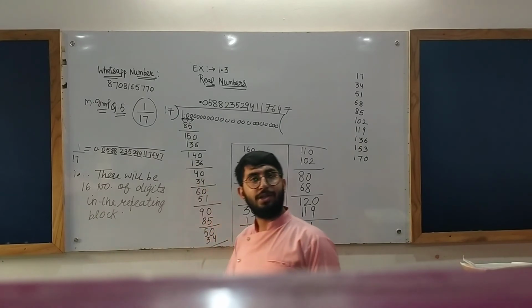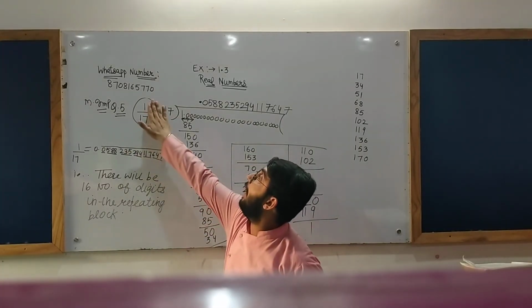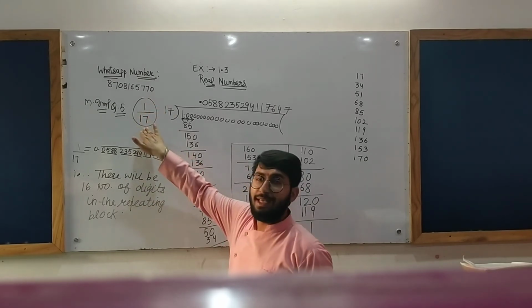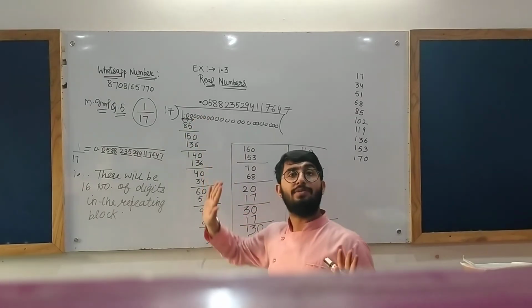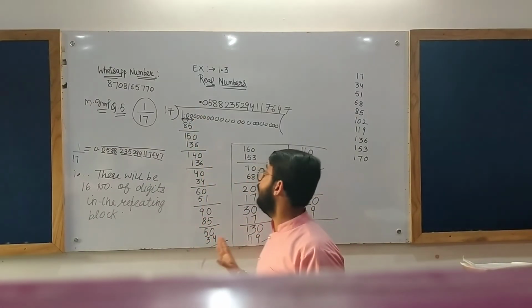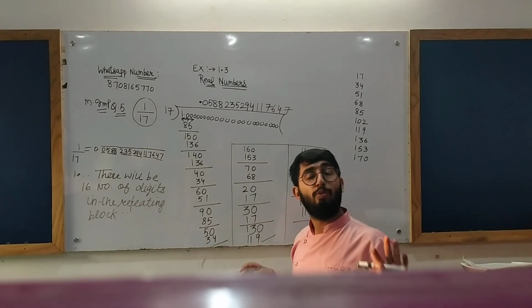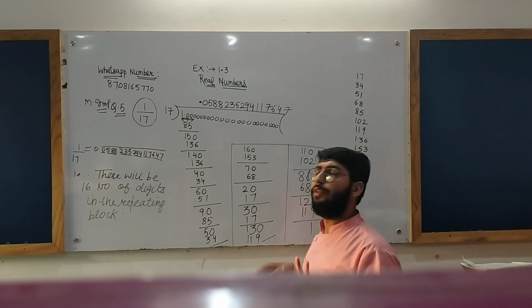Okay, hope you have understood the question. Listen to me carefully again. You were to divide 1 by 17. Keep the denominator outside. Here is the 1. 1 can be written as 1.000. You can write as many zeros as you require. It doesn't make any difference to 1. 1 is still 1 if you add an infinite number of zeros after the point.